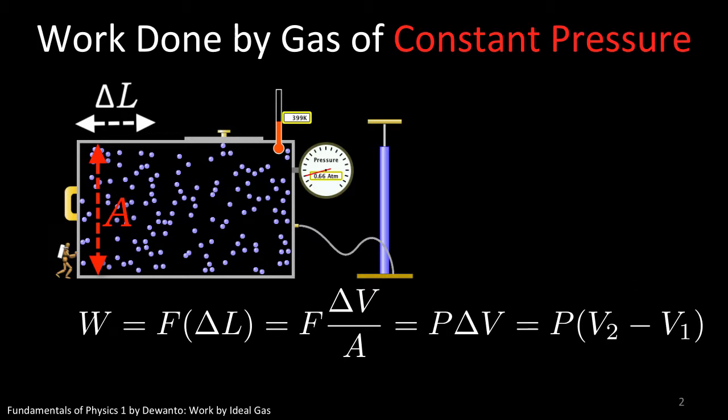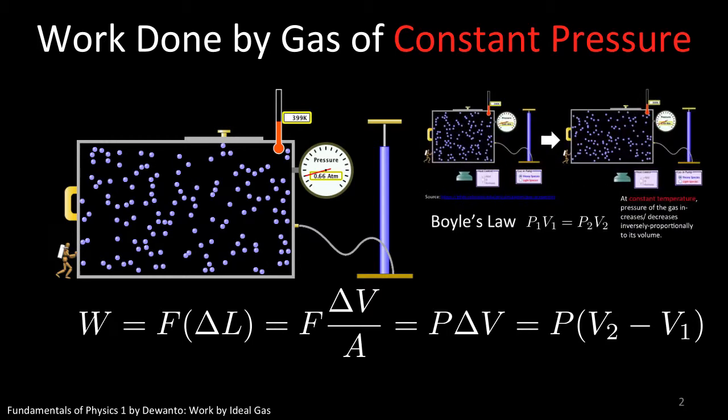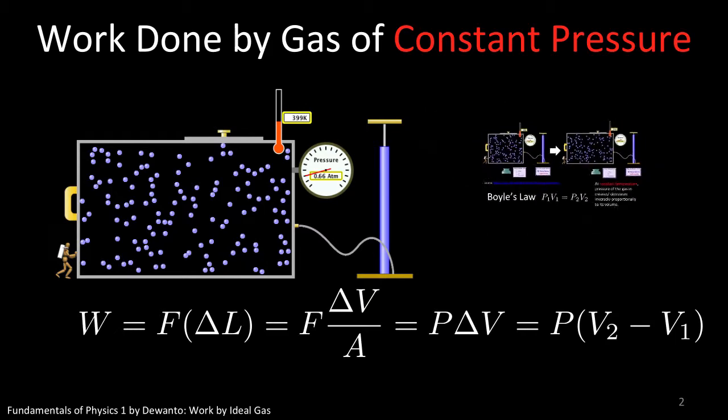Our lecture, however, does not stop here because immediately you should notice one problem in this derivation. What happens if the gas expands or contracts without maintaining its pressure? Expansion at constant pressure is just one of the thermodynamic processes, governed by Charles' law. Boyle's law, for instance, governs another type of expansion whereby temperature is kept constant, yet the gas is also expanding. It is also doing work on the container's wall. However, this derivation is no longer valid because it assumes constant pressure during expansion, which is clearly not the case in Robert Boyle's study.